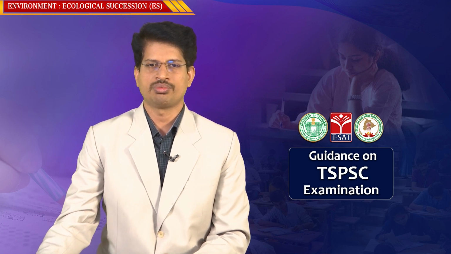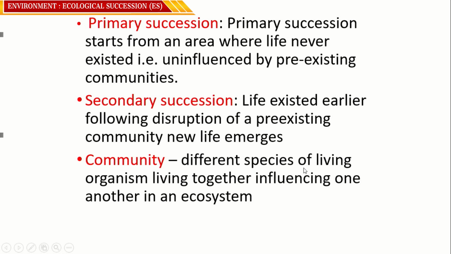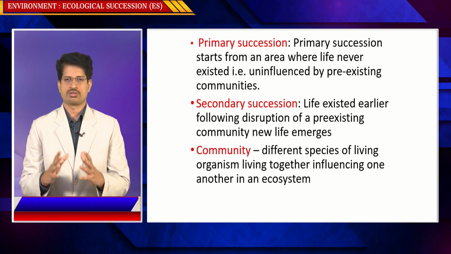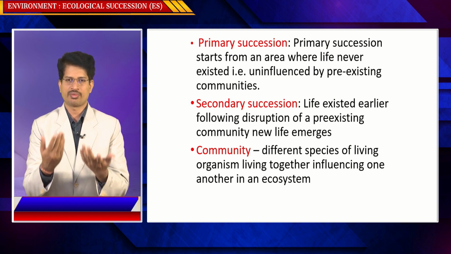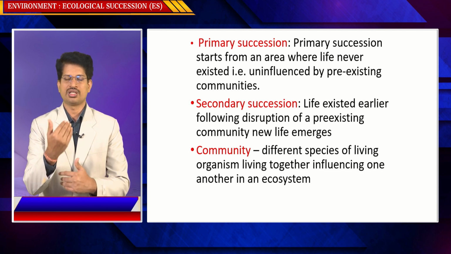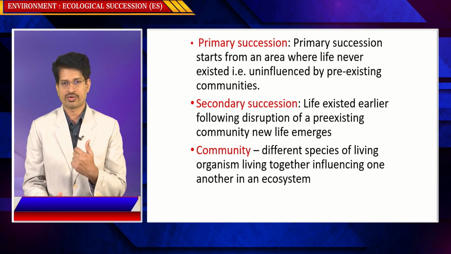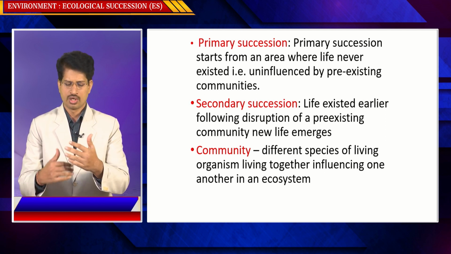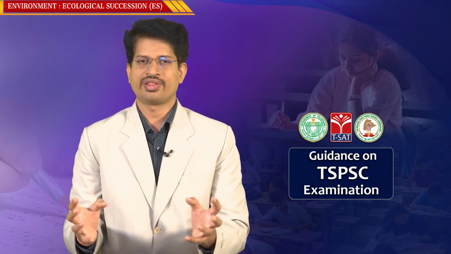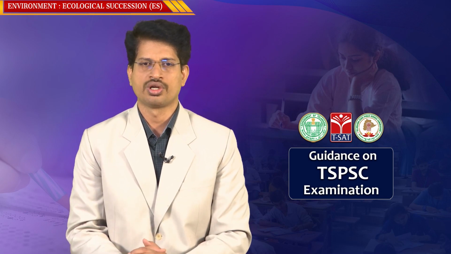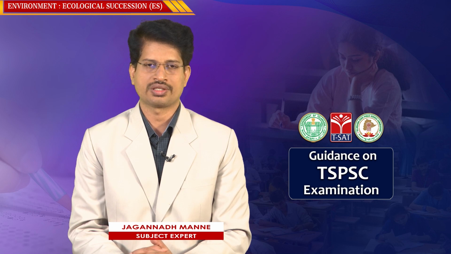In this context, what is a community? A community consists of different species of living organisms living together, influencing one another in an ecosystem. You have certain plants, certain animals. You release carbon dioxide, which is absorbed by plants, so you are influencing the plants. Plants release oxygen and you inhale oxygen; without oxygen, you cannot survive. Plants produce food and release oxygen. So there is an influence of one species on another. An ecosystem in which species influence one another is known as a community.